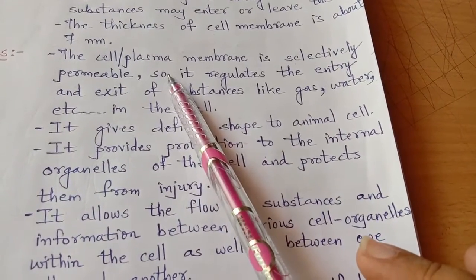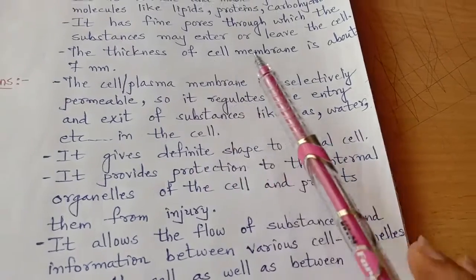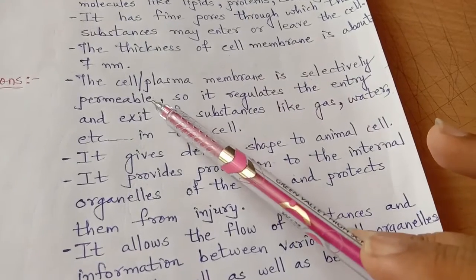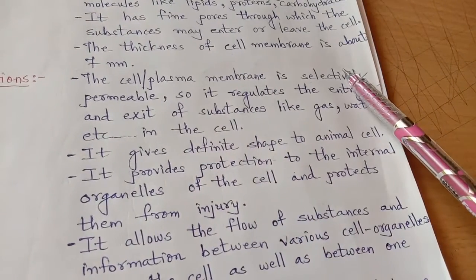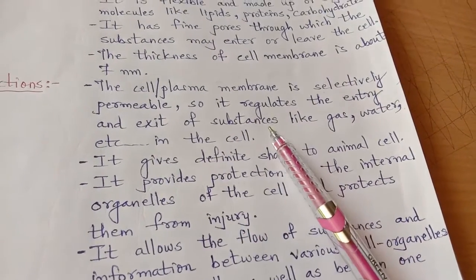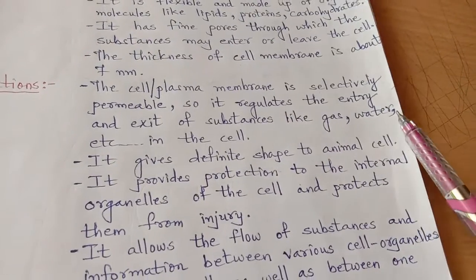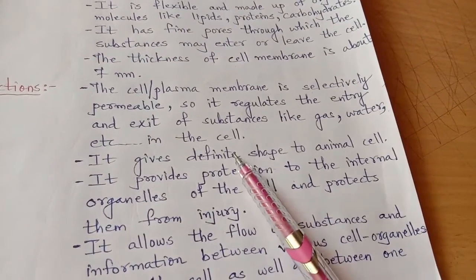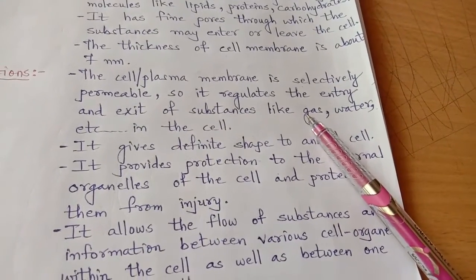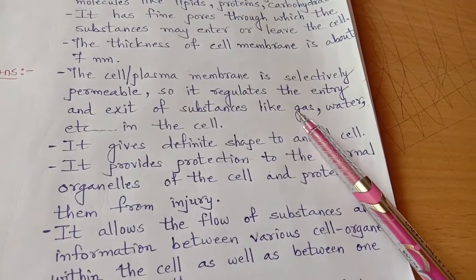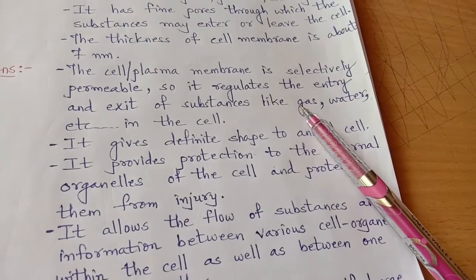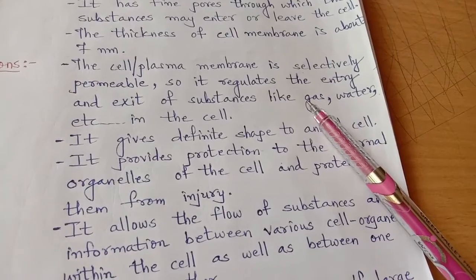The plasma membrane is selectively permeable. It means, as I told, it gives permission for entry and exit of some selected materials so that it can regulate the entry and exit of substances like gas, water and other materials in the cell. Because we know that all living organisms need oxygen for inhaling and exhale carbon dioxide. Plants need carbon dioxide for preparation of food by the process of photosynthesis, and at that time they exhale oxygen.